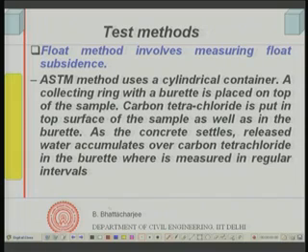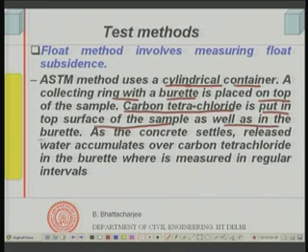The ASTM method, which is the other method being used, is a standard method. It uses a cylindrical container, a collecting ring and a burette placed on top. So, there is a collecting ring and burette placed on top of the sample, then carbon tetrachloride is put onto the top surface of the sample as well as in the burette. So, part of the burette is filled with carbon tetrachloride, and this ring actually traps the bleed water and it comes into the burette, through a funnel, and comes right on top of the carbon tetrachloride.